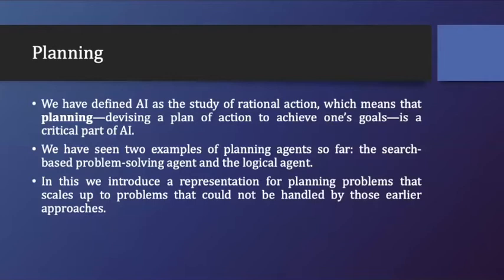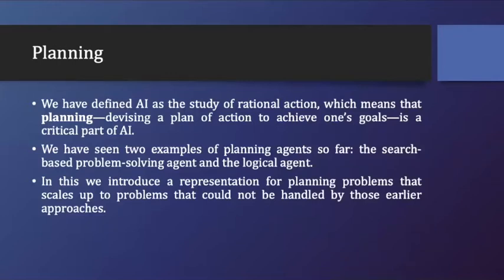Till now we have seen two examples of planning agents. The first one is the search-based problem-solving agent. We have seen all the searching algorithms till now, different types of searching algorithms, like informed search, uninformed search, and different categories of them.